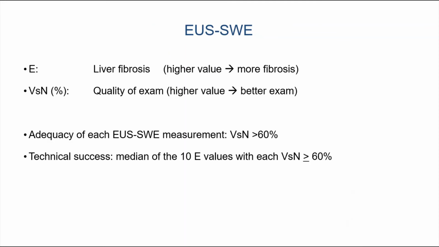A little background about EUS shear wave elastography. It provides us with two measurements. One is the E-value, which is a surrogate for liver fibrosis, and the other is the VSN, which is a quality of exam indicator. An EUS shear wave elastography measurement is adequate if the VSN exceeds 60%, and the technical success is defined by the ability to obtain a median of 10 E values, each of which has to have a VSN exceeding 60%.